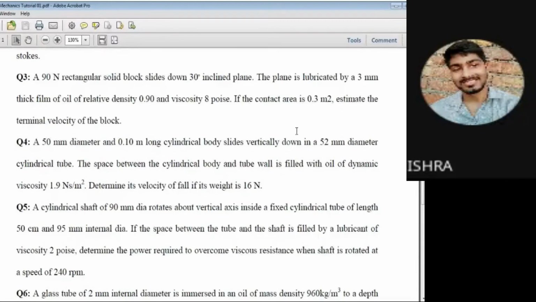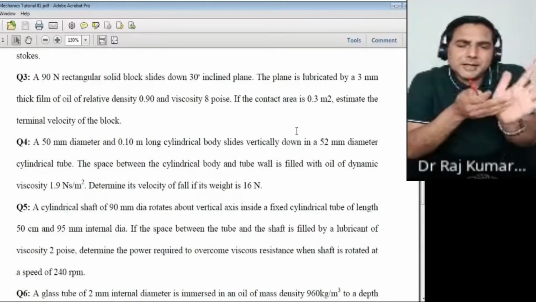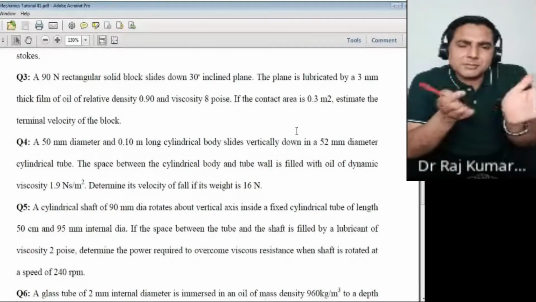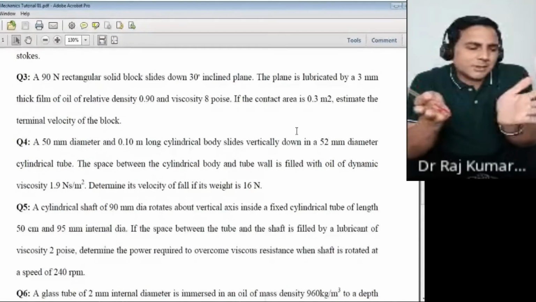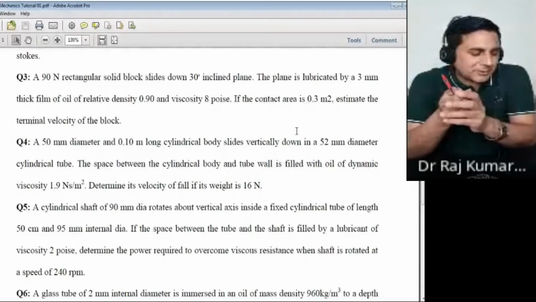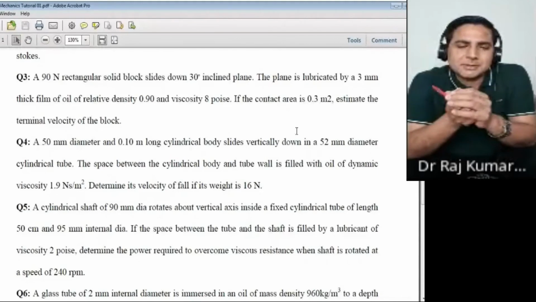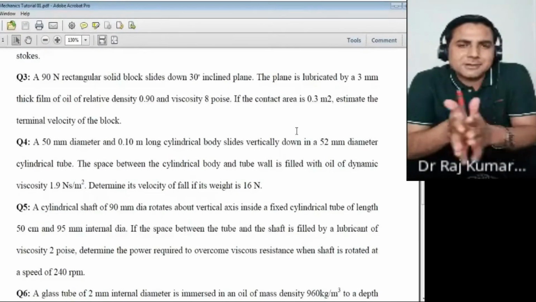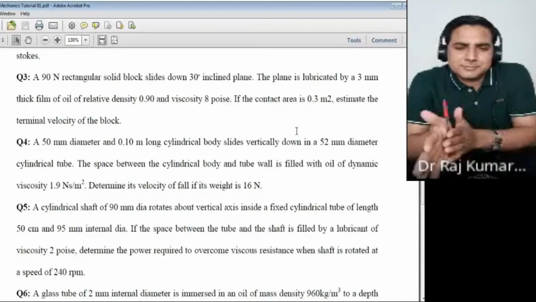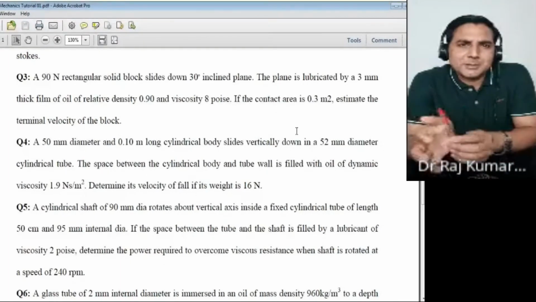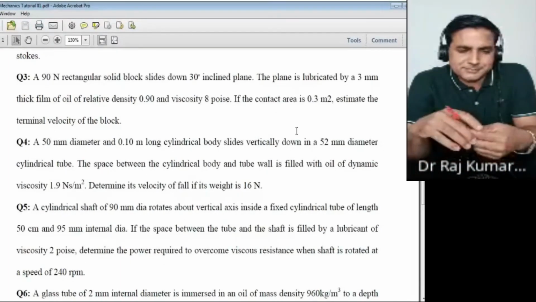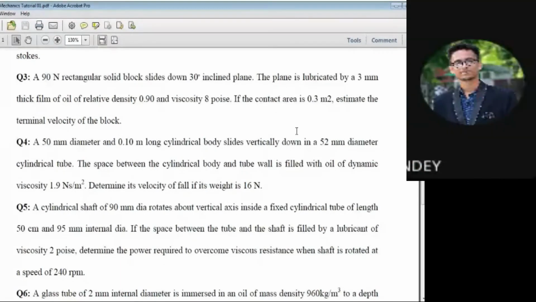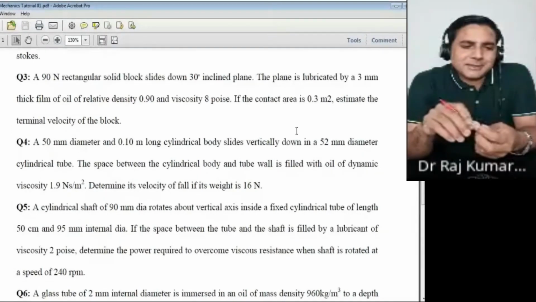So the left hand side, which is the net force at terminal velocity, would be zero. So you will put the left hand side equal to zero, and you will get your velocity. Fine. Will you get it? Yes, sir. Now you see the question number 4.